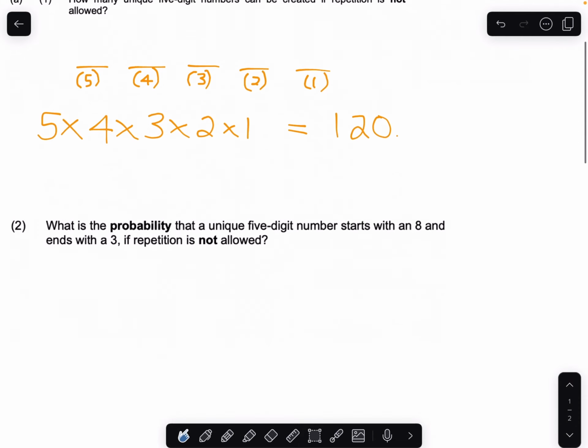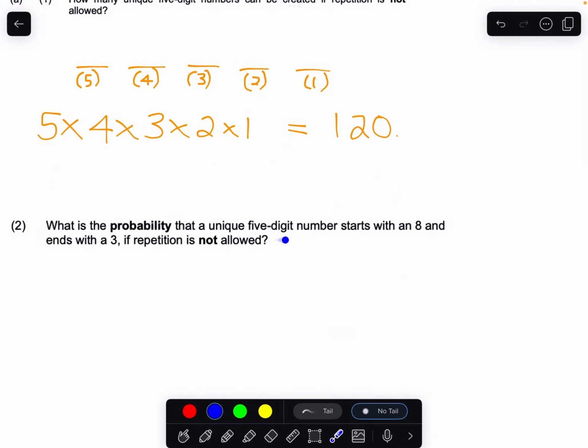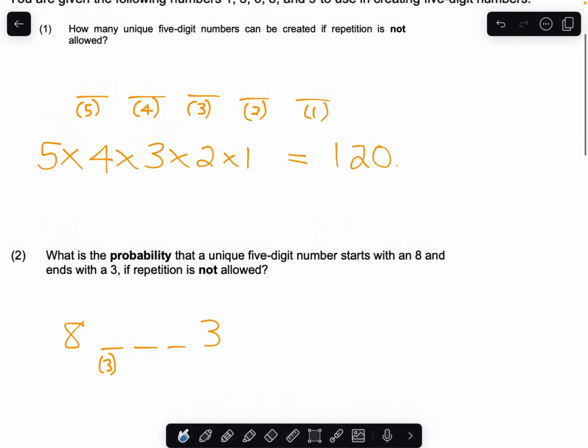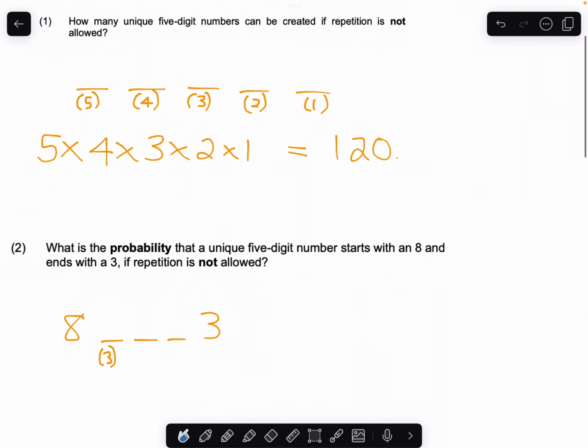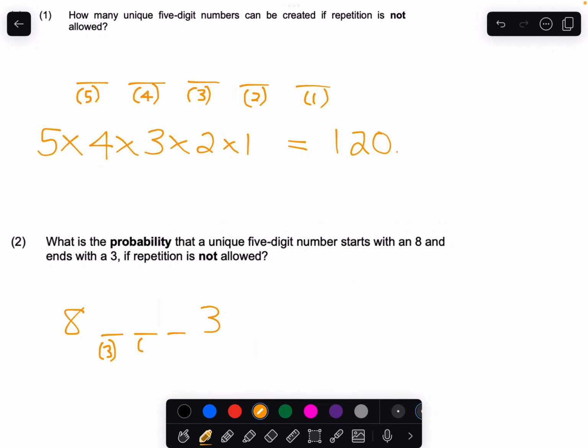What is the probability that a unique 5-digit number starts with an 8 and ends with a 3 if repetition is not allowed? Okay, so we have an 8 in the beginning, 3 numbers in the middle, and then a 3 at the end. So here we have 3 possible numbers we could choose, right? It's either the 1, the 6, or the 9. And then here there'll be 2 numbers left, depending on what we choose here. And then here there'll be 1 number left.